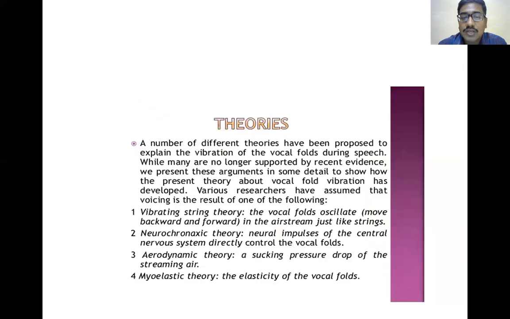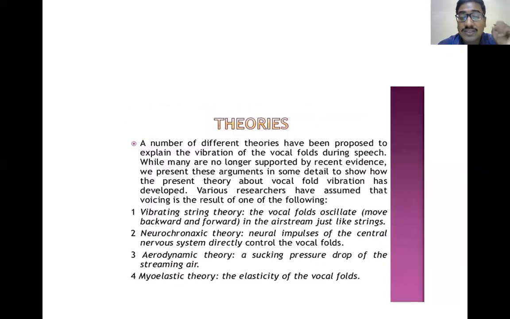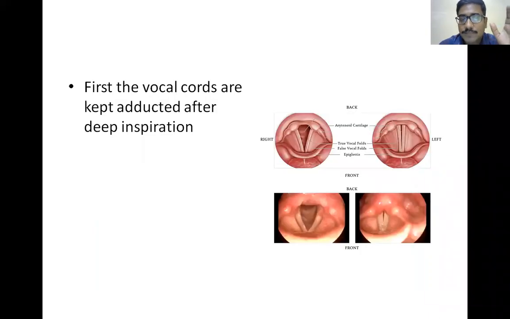Then afterwards, you can write the theories. For a 2 marks question, they will ask what are the theories. The theories of speech are vibrating string theory, neurochronaxic theory, aerodynamic theory, and myoelastic theory. And afterwards, you can write one point regarding the physiology of phonation: the vibration of the vocal cords will generate the sound. So how will the vibration of the vocal cords occur?